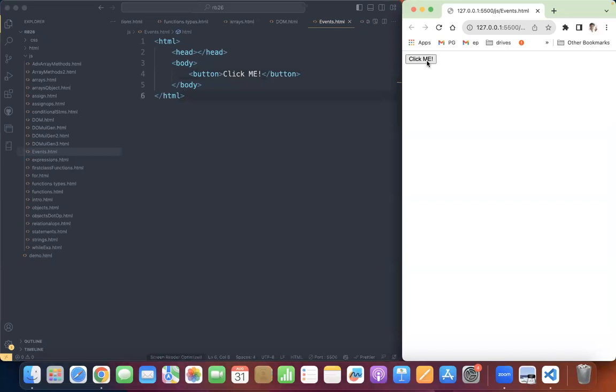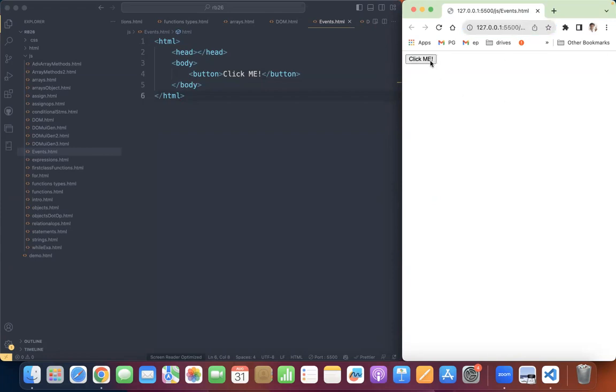First thing is click, double click, and I can tab to it. This is called focus. As soon as a button gets the focus, that is also considered an event. When I lose the focus, that is also considered an event, called the blur event. Getting the focus is called the focus event.